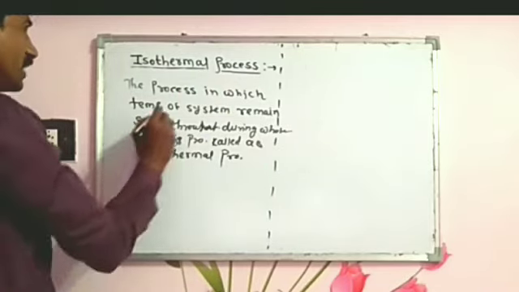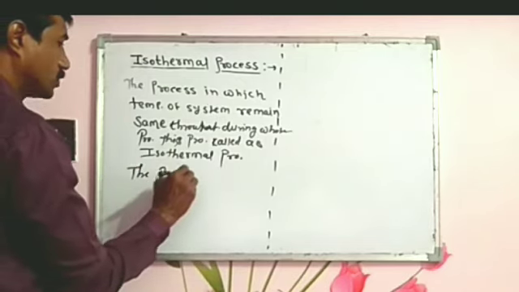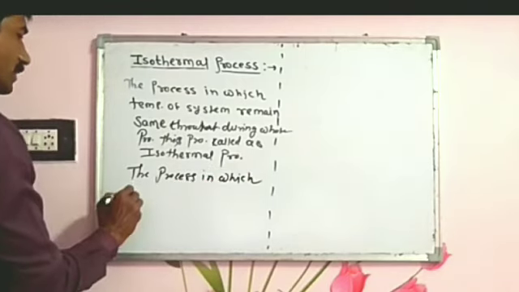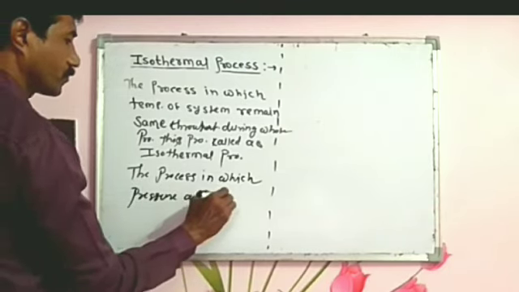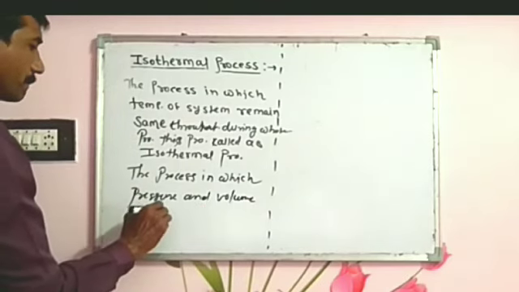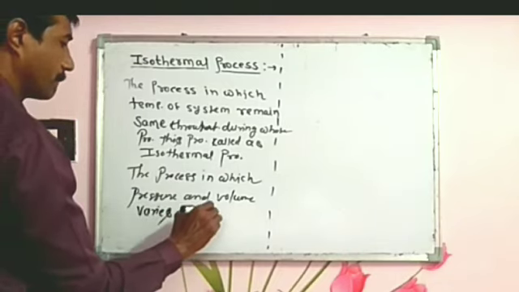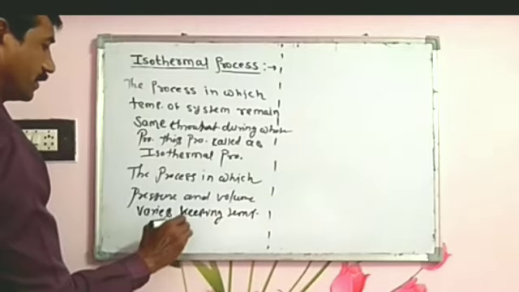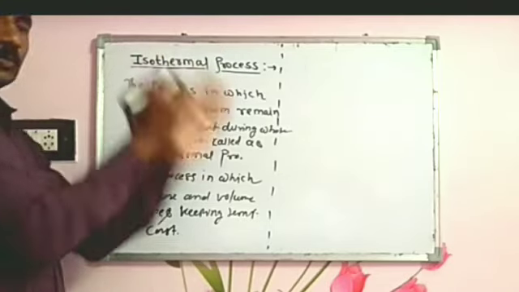So another definition of the isothermal process: the process in which pressure and volume vary, keeping the temperature constant, is also called the isothermal process.